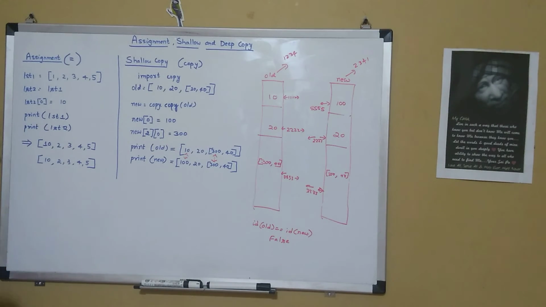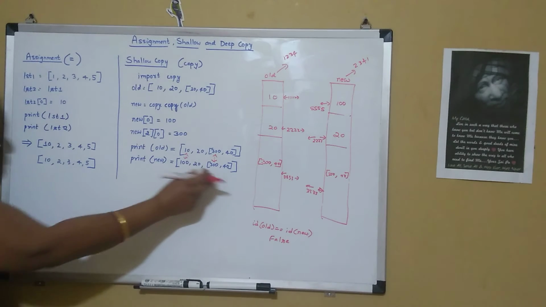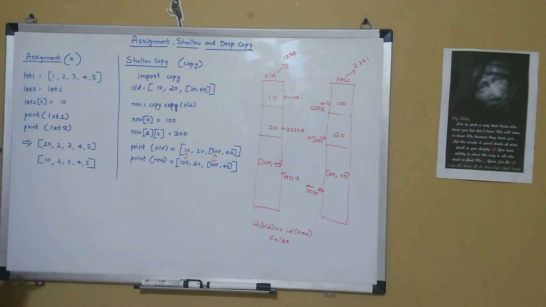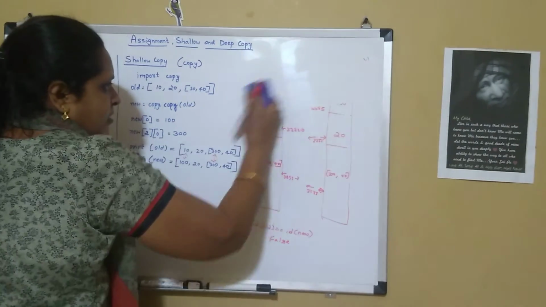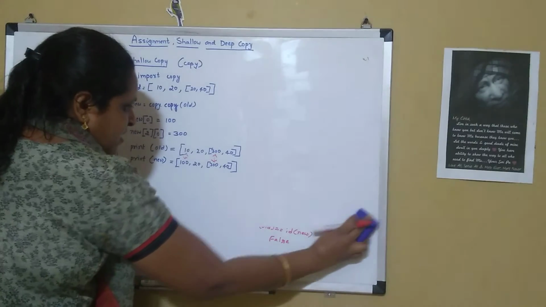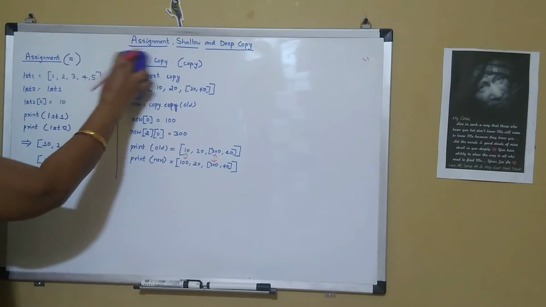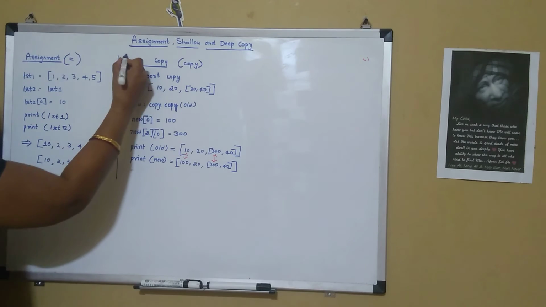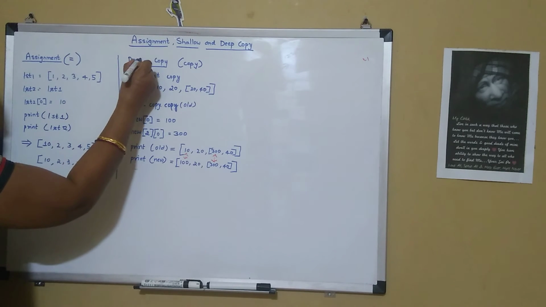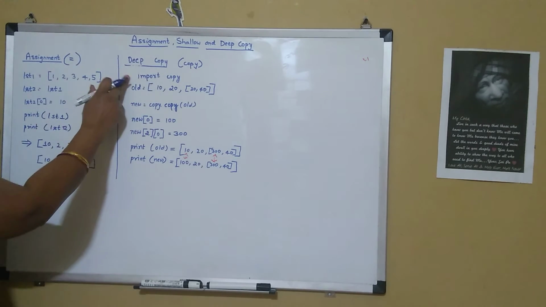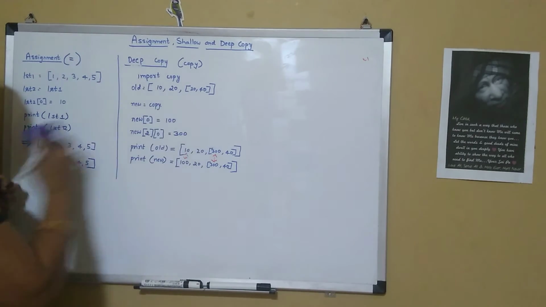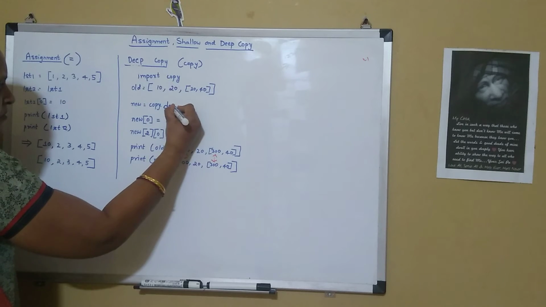So shallow copy does not work in scenarios where we have nested objects. In order to make it work for nested objects, we go in for the deep copy. In such cases, instead of shallow copy, we go in for deep copy. For that also we have to import the copy module, and instead of copy we specify deepcopy.